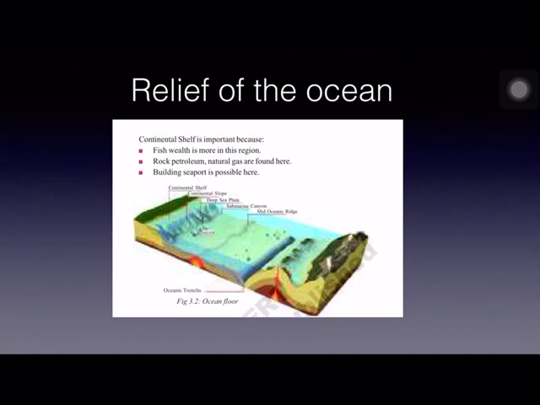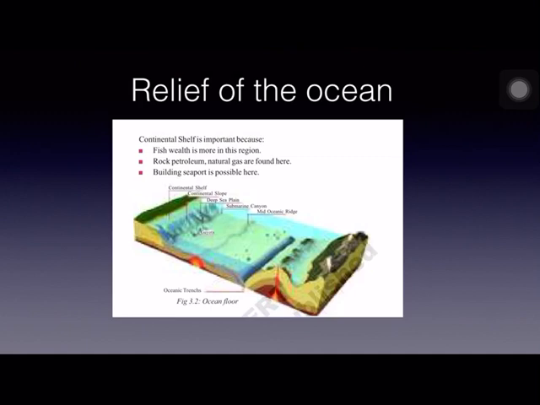And the second one, we can get petroleum and natural gas also only from this part of the ocean. We are extracting petroleum from Mumbai High and also from Krishna Godavari basin. So all this is only from the continental shelf part of the ocean.